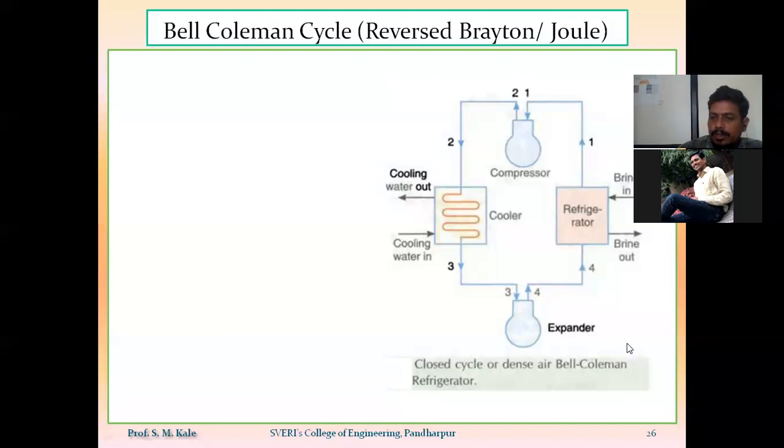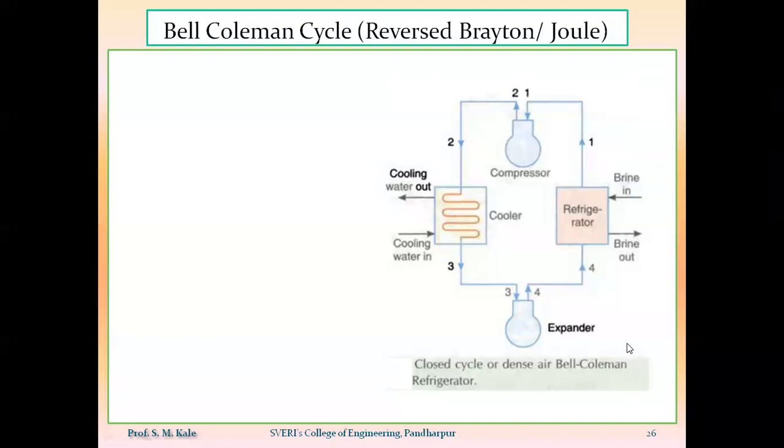So what were the limitations of using the reverse Carnot cycle? The basic limitation was that the reverse Carnot cycle consists of two isentropic and two isothermal processes. To carry out the isentropic processes, we require extremely high speed, and to carry out the isothermal processes, we require extremely low speed.